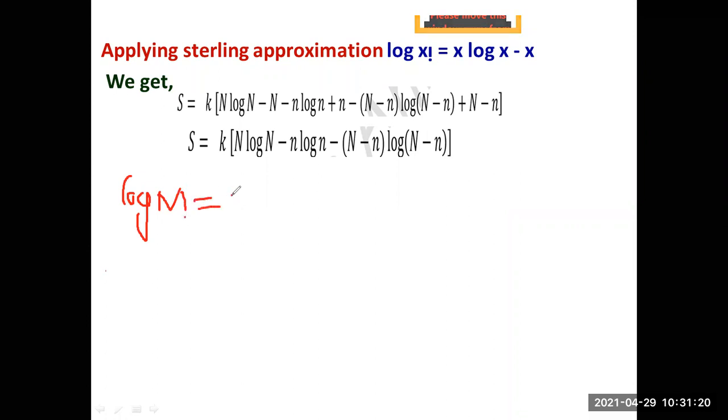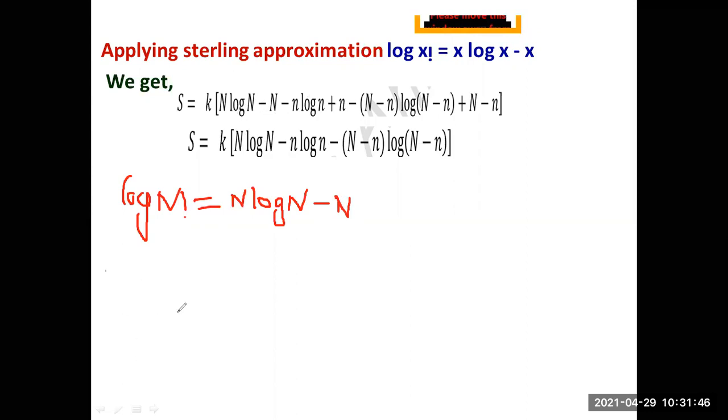Again I'm repeating the same aspect, because if you have not understood, it will vary. This can also be written as N log N minus N. Here I have expanded the log N factorial and it comes to be N log N minus N.